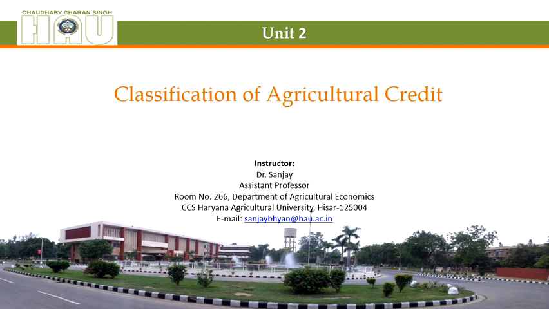Today we'll be studying the second unit of our course AGCON 201. This is classification of agricultural credit. It simply means the different types of loans that are available to the farming community of the country. What are those different types and how can we classify them?